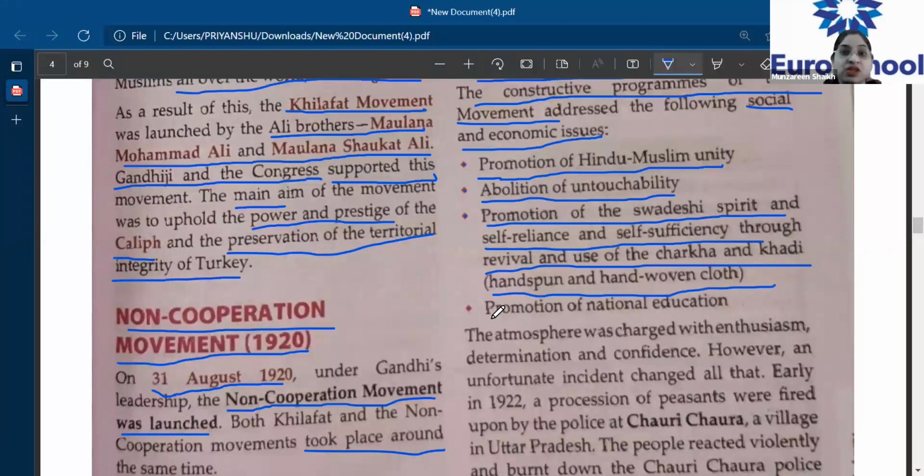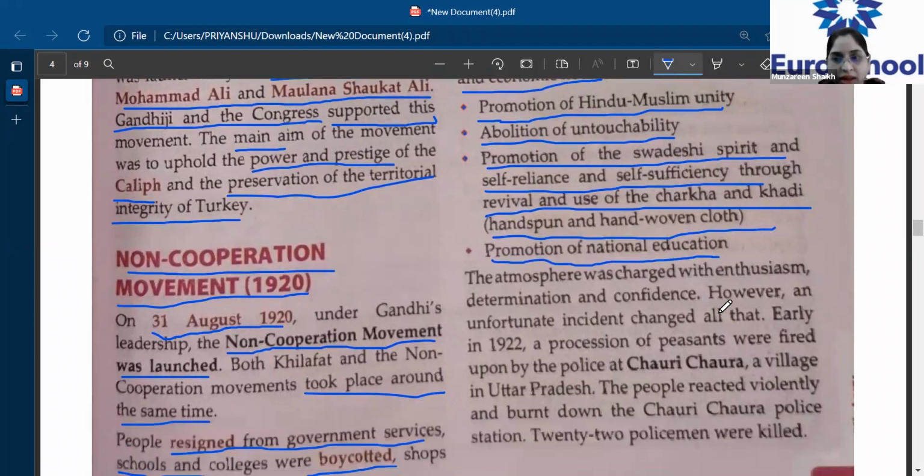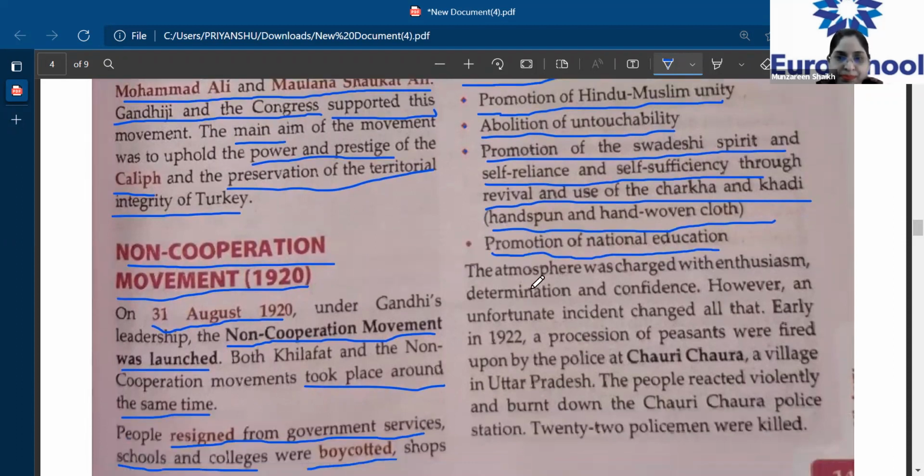Fifth, promotion of national education. Not to attend British schools, then where to go? How are the children going to study? So promote national education, make our own education system. Okay, clear everyone till here? Children, have you all understood till here?